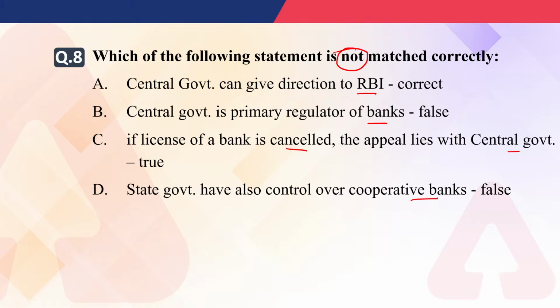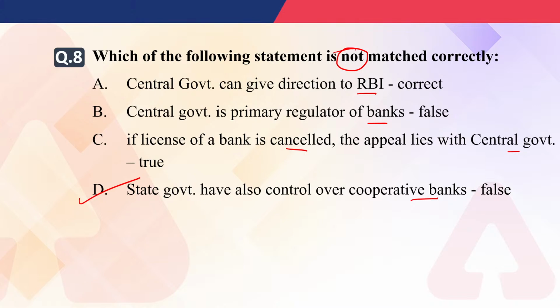So what will be the answer of the 8th question? Gitanjali is saying D, Dheeraj is saying D, Sindhu is saying D. What about the rest? Pranay is saying D, Madhu is saying D. Okay, so the right answer will be option D. It is not matched correctly. RBI is the primary regulator of banks, and the state government also has control over the cooperative bank. So the right answer will be D.